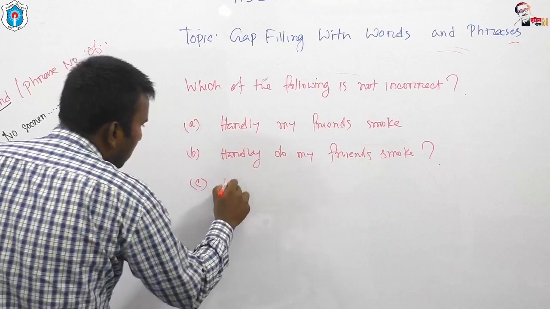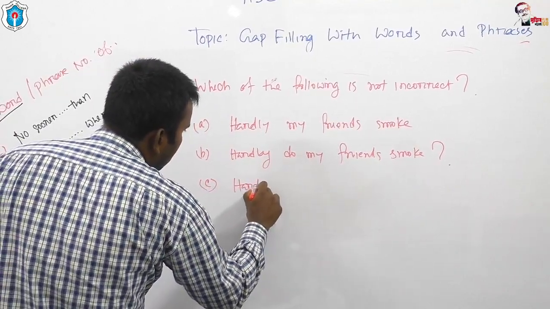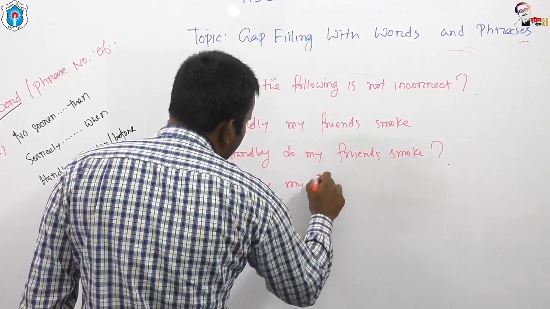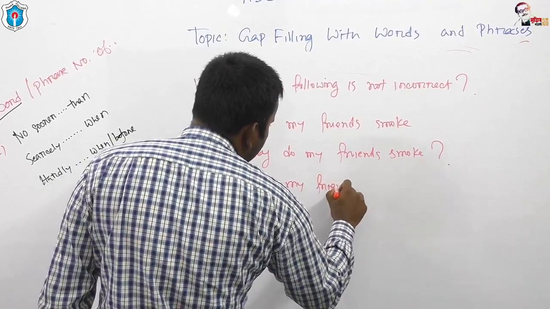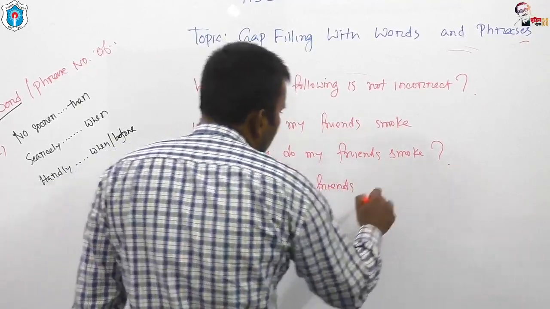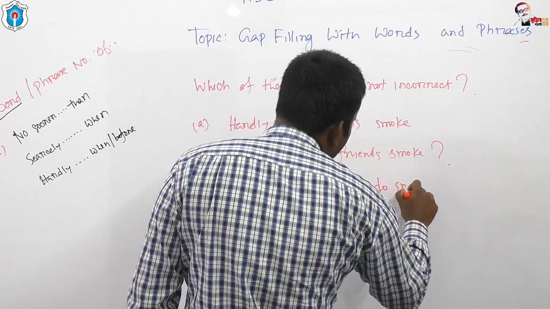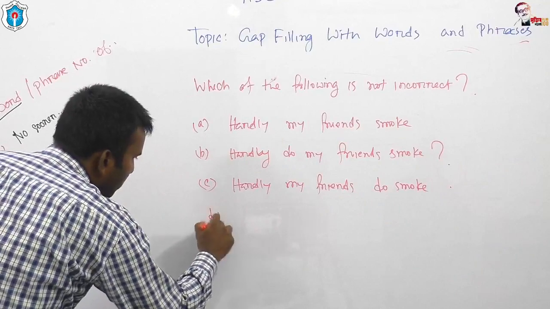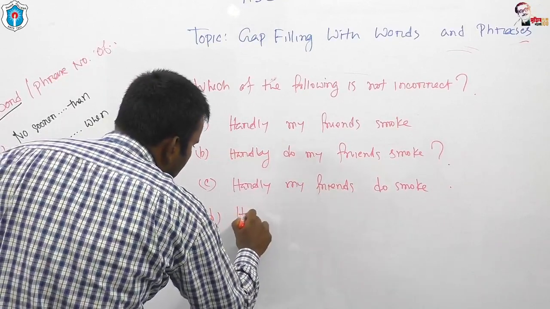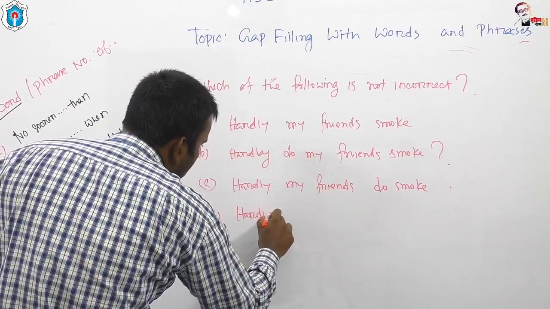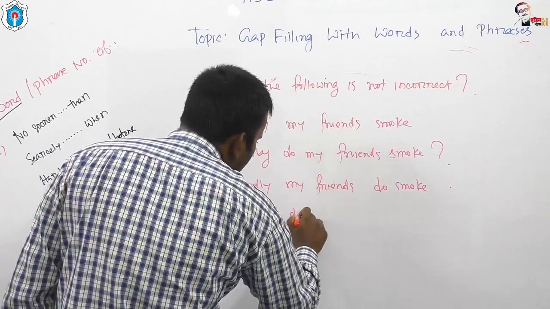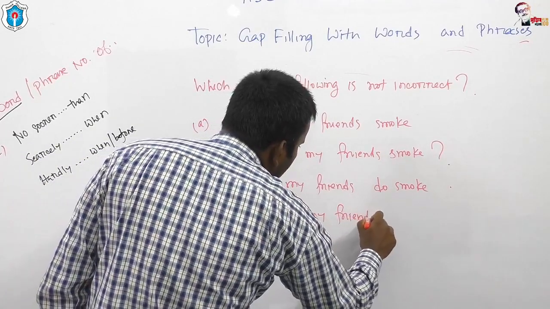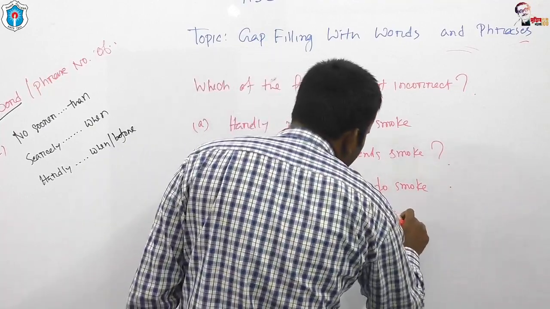Option C: Hardly my friends do smoke. Option D: Hardly do my friends smoke.